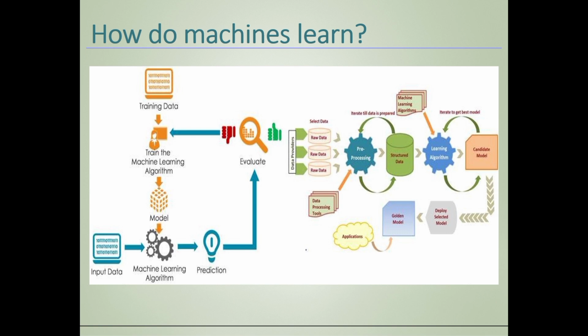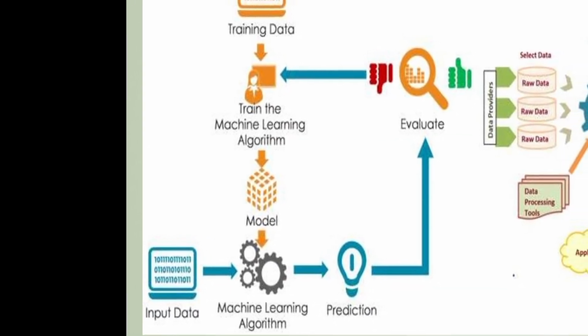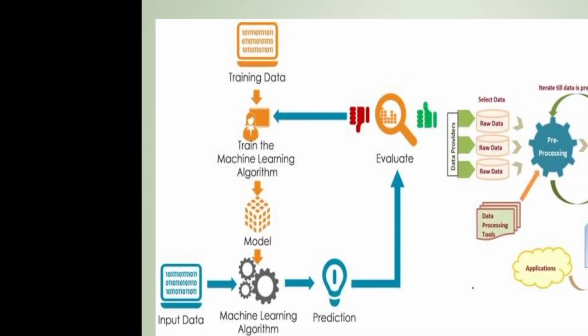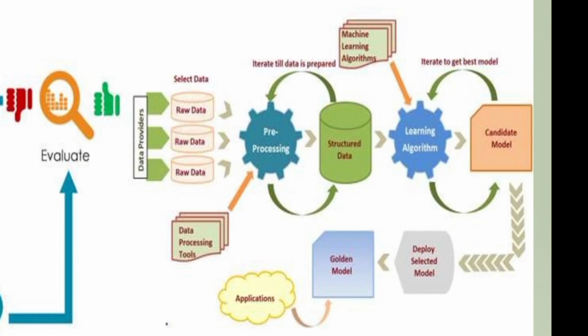Okay, so look at this diagram. Here the machine learning algorithm is trained with the help of training data. You are giving input data to a machine learning algorithm. Based on this model, it can predict the output. After predicting the output, we have to evaluate the performance measure. Okay, so when it matches the accuracy, it's okay, or else we have to train the machine learning algorithm again.